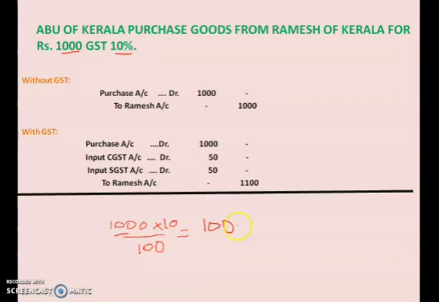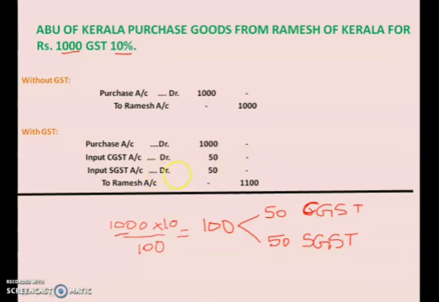This 100 rupees will be divided into two. That is, 50 rupees will be CGST. What does this C denote? This C denotes central government, and the other 50 will go to the state government. That will be written as SGST.